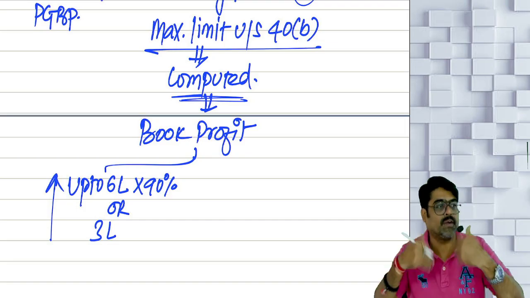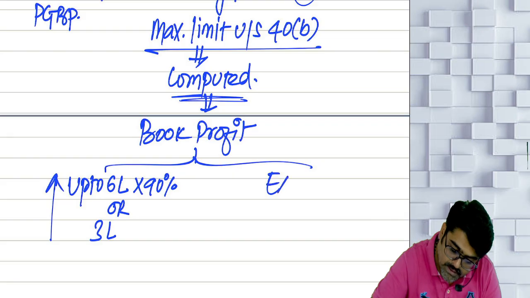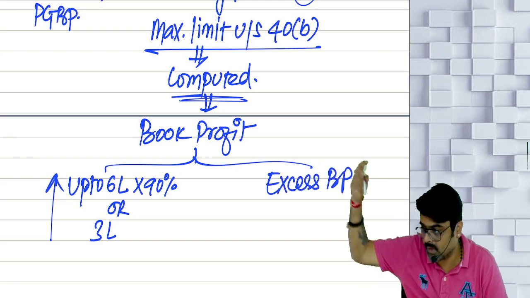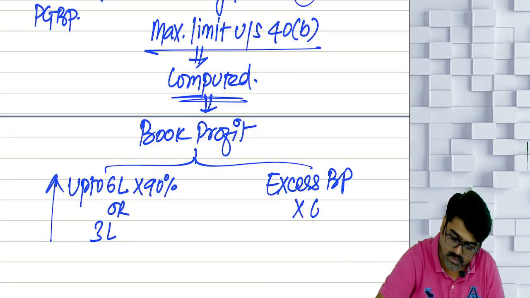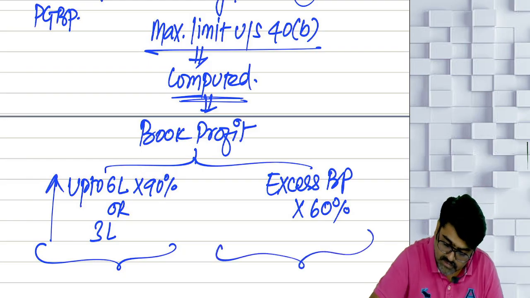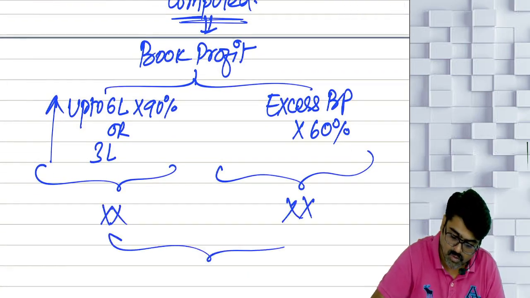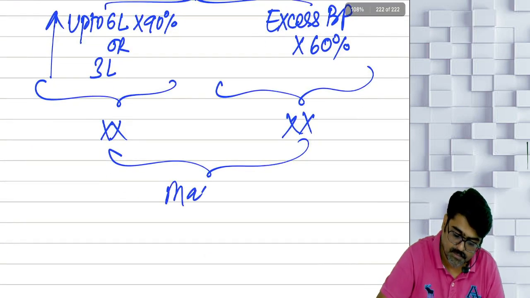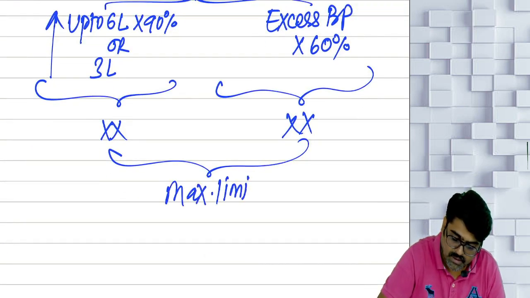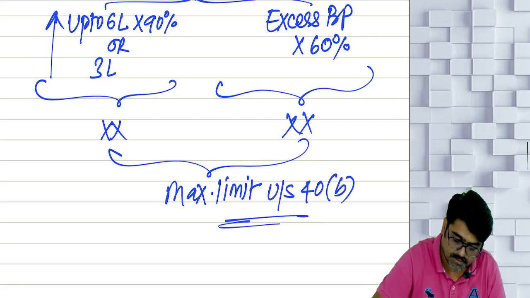And if your book profit is more than 6 lakh, then on any book profit over and above 6 lakh, calculate 60%. So this amount plus this amount, both taken together, is the maximum limit under section 40 clause B.